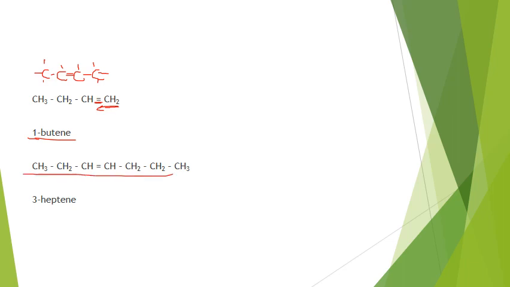This guy here is 3-heptene. So there's 7 carbons and a double bond, so it's heptene, and the double bond comes off at number 3, going left to right. If you went the other direction, right to left, it'd be number 4, which is bigger, so I'm going to stick with going left to right.